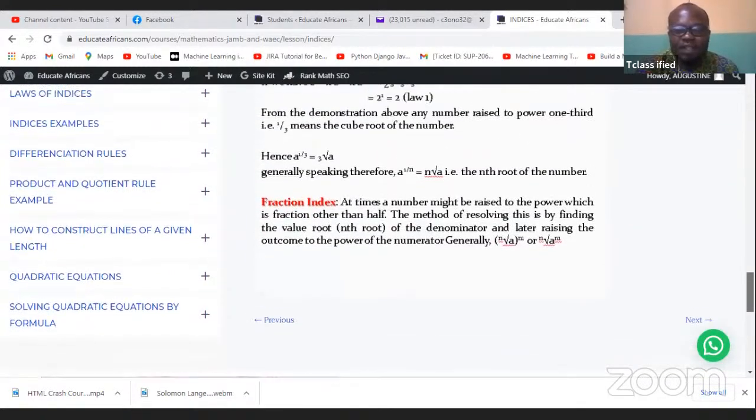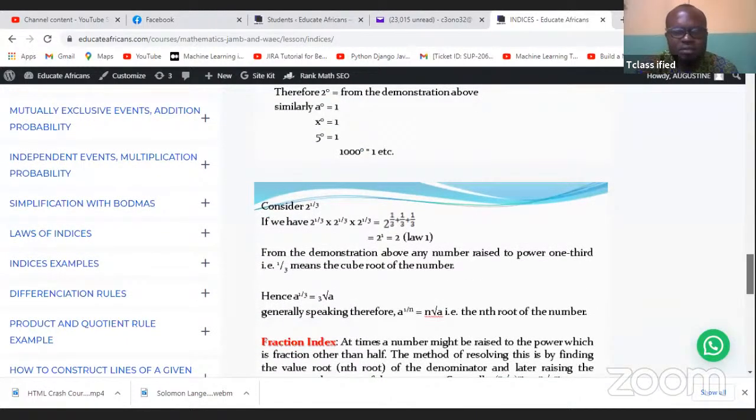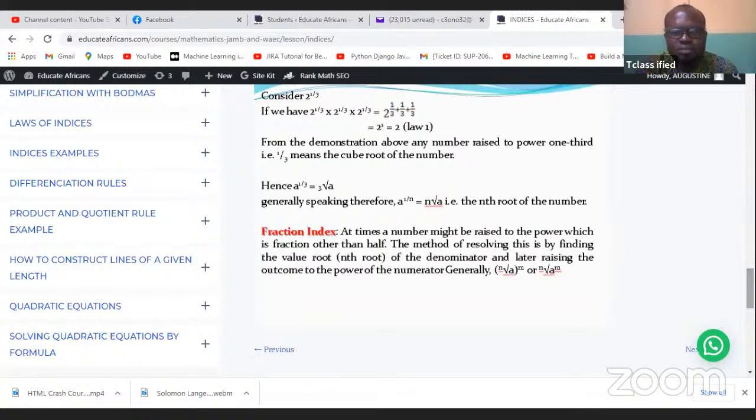Then we'll talk about fractional index. Fractional index simply states that... This is not well stated. Okay, this fractional index, I'm going to write it out.